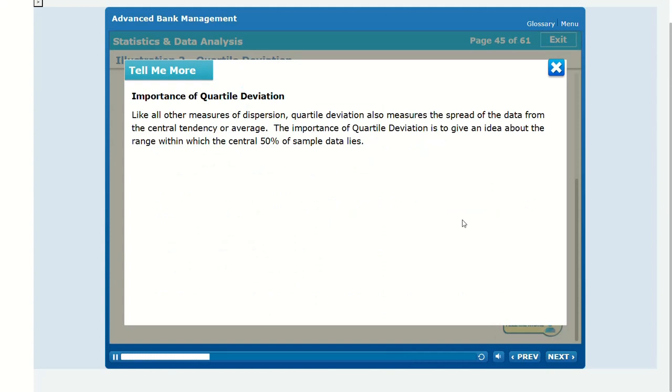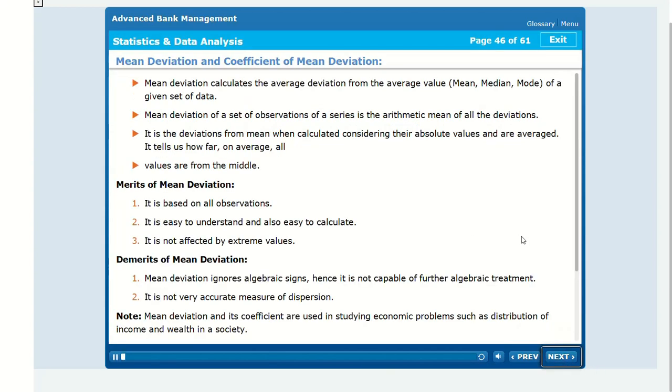Like all other measures of dispersion, quartile deviation also measures the spread of the data from the central tendency or average. The importance of quartile deviation is to give an idea about the range within which the central 50% of sample data lies. Mean deviation and coefficient of mean deviation.